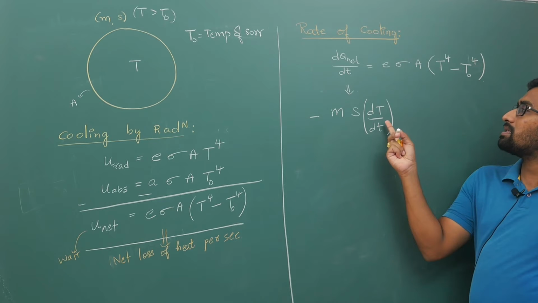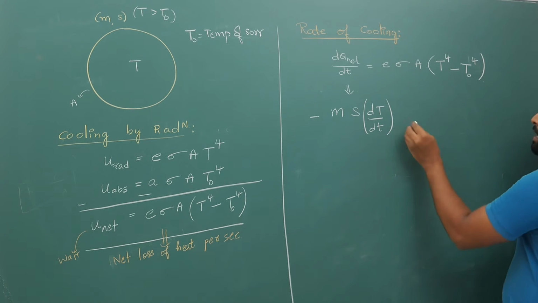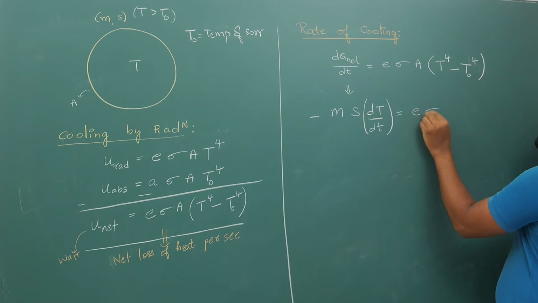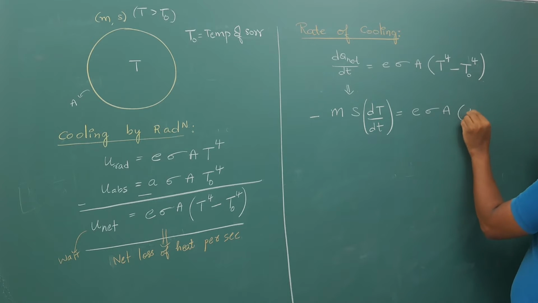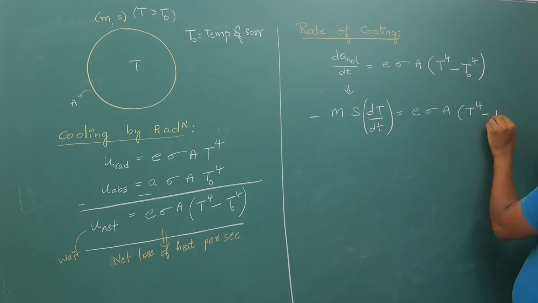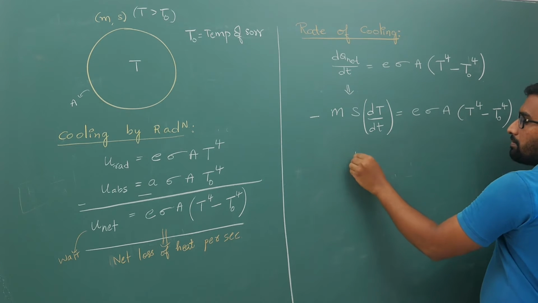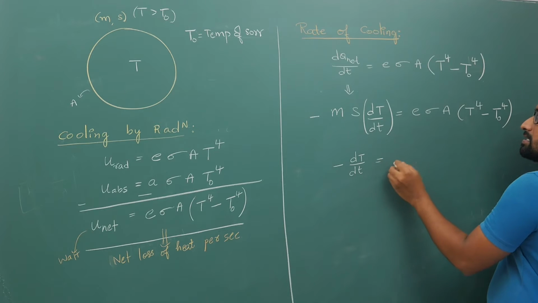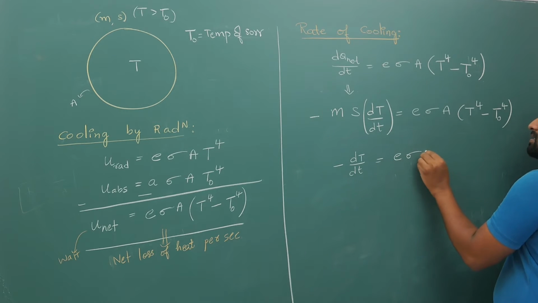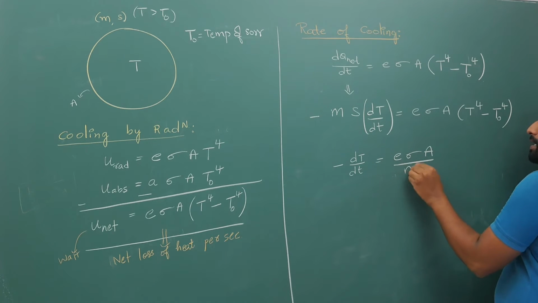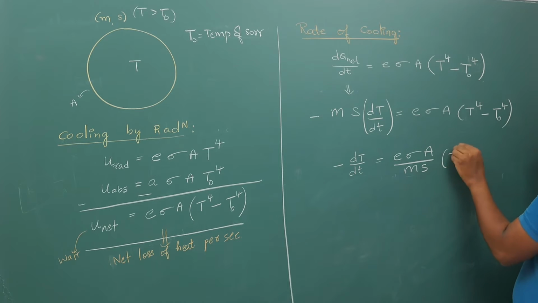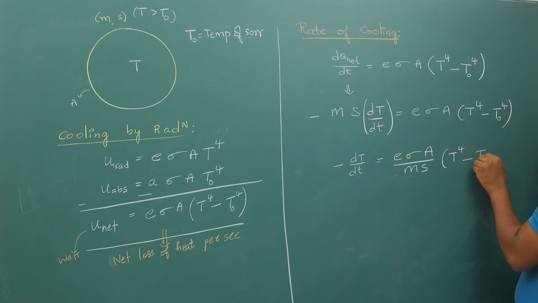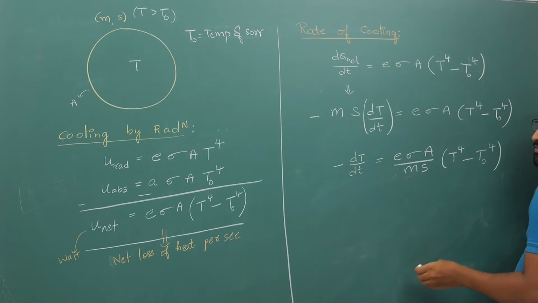So minus m s dT by dt is equal to E into sigma into A into temperature power 4 minus temperature of surrounding power 4. Now from here, minus dT by dt is E sigma A by m s into temperature of body power 4 minus temperature of surrounding power 4.